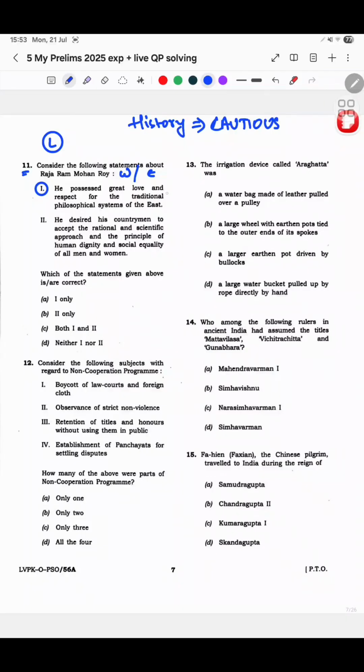So I felt that this statement has to be true, and he desired his countrymen to accept rational and scientific approach and the principle of human dignity and social equality of all men and women. See, rational and scientific approach, I knew कि Raja Ram Mohan Roy is known for his rational approach and scientific approach only. So basically मेरे को लगा कि यार ये statement भी सही होगा. गलत इसमें, मतलब this statement isn't too extreme for someone. So yeah, I basically went with 1 and 2. Again, I wanted to solve a few questions, right?